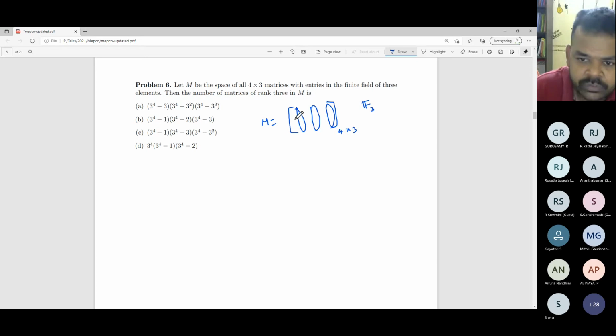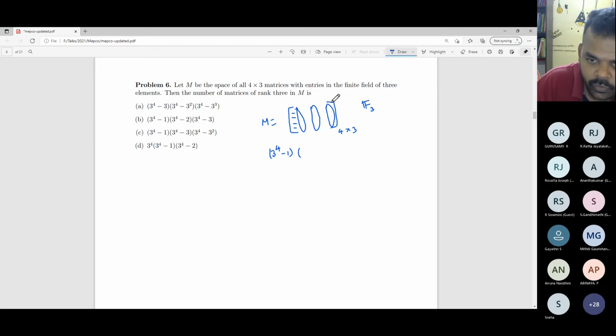So you have to choose some non-zero column vector consisting of 4 elements from F3. For each entry you have 3 possibilities, so 3 power 4 possibilities all together. But the case 0 0 0 0 we don't want. So we have 3 power 4 minus 1 choices.